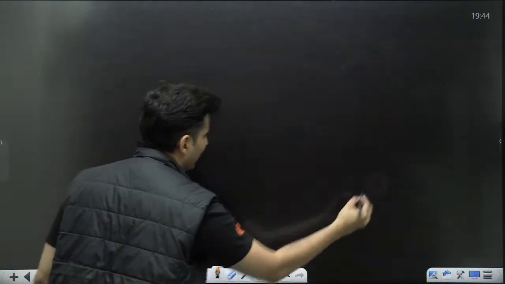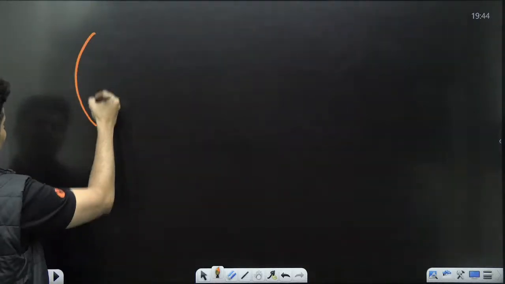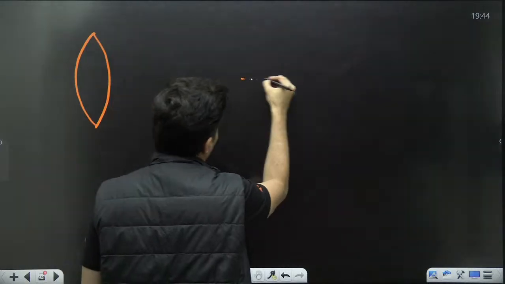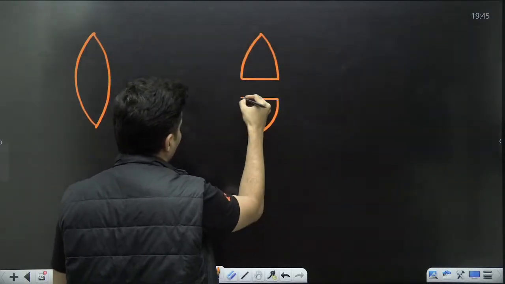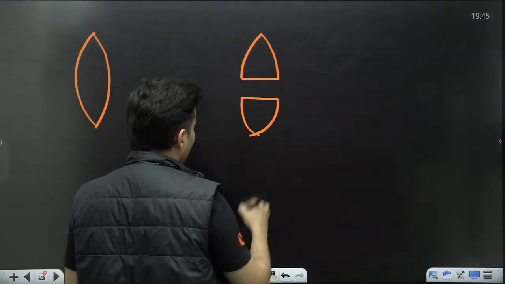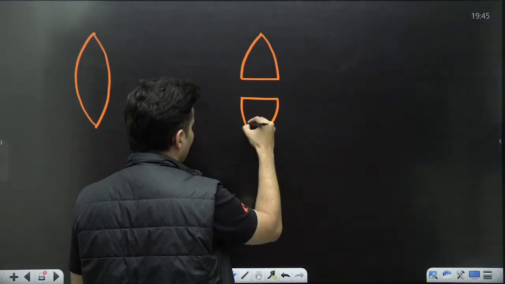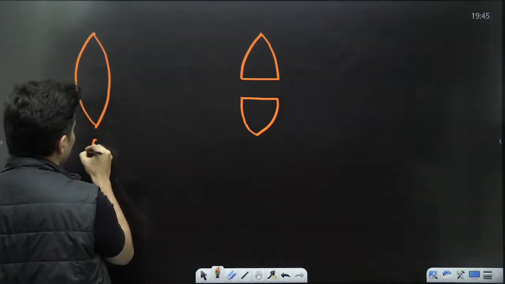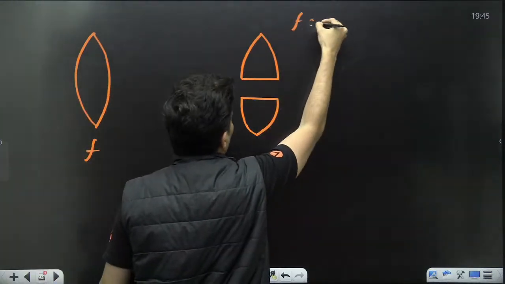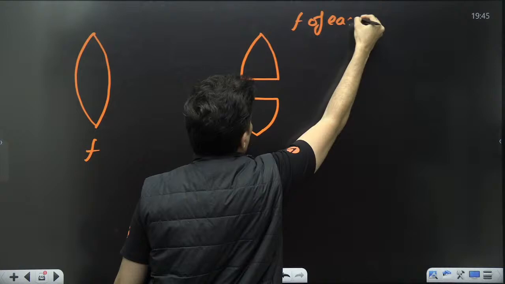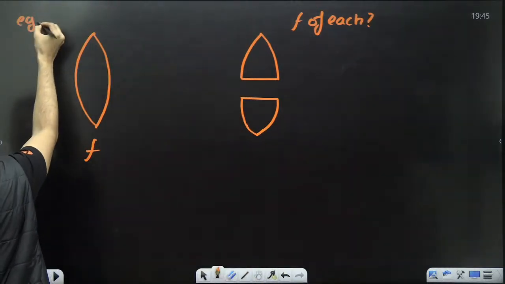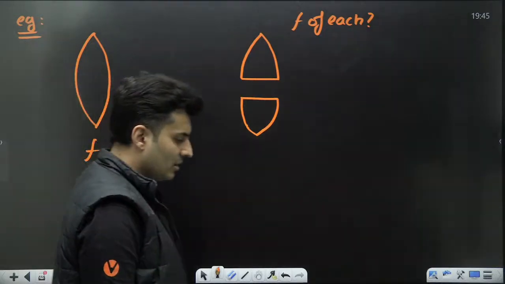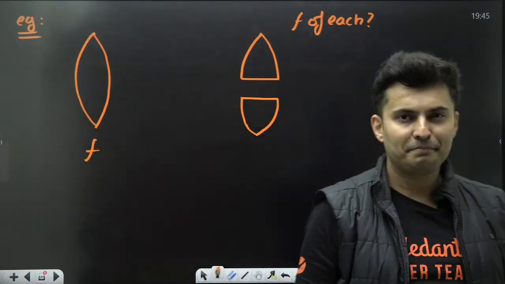Okay, so let's do another question coming up on your screen. This is again on cutting of lenses. I cut the lens into two parts like this. Think and quickly tell me what will be the focal length of each of these lenses. How much do you think it is? I have cut it like that. Come on, my dear students. What do you think is the answer?